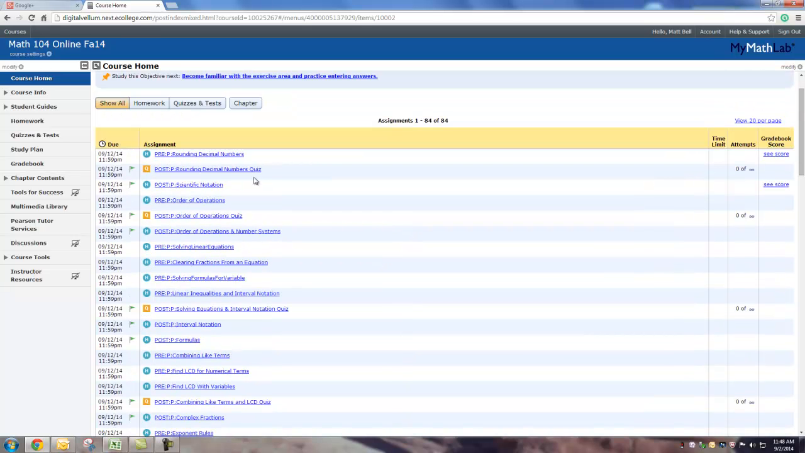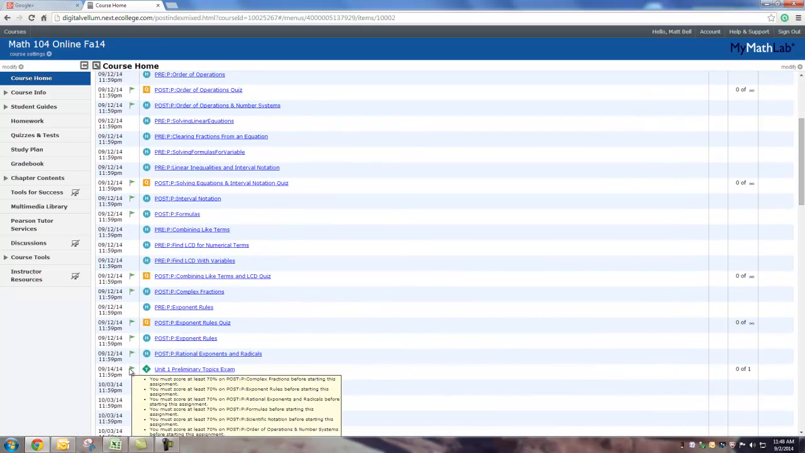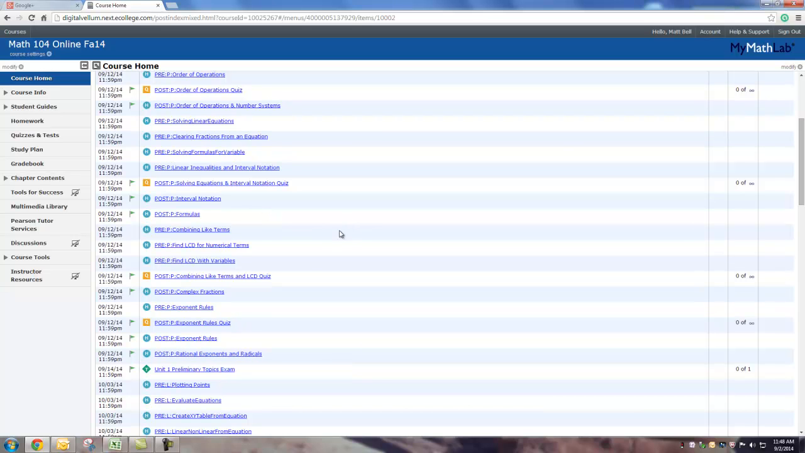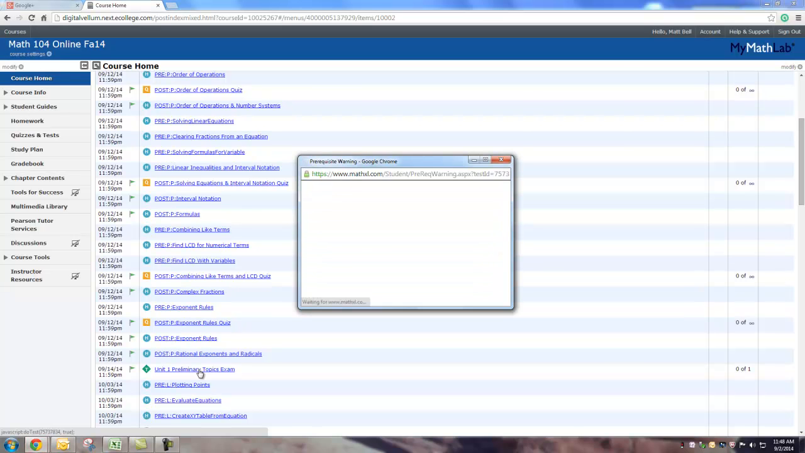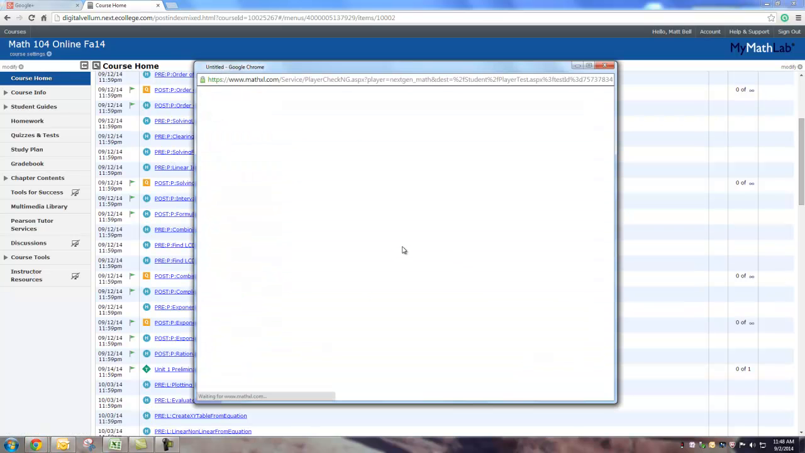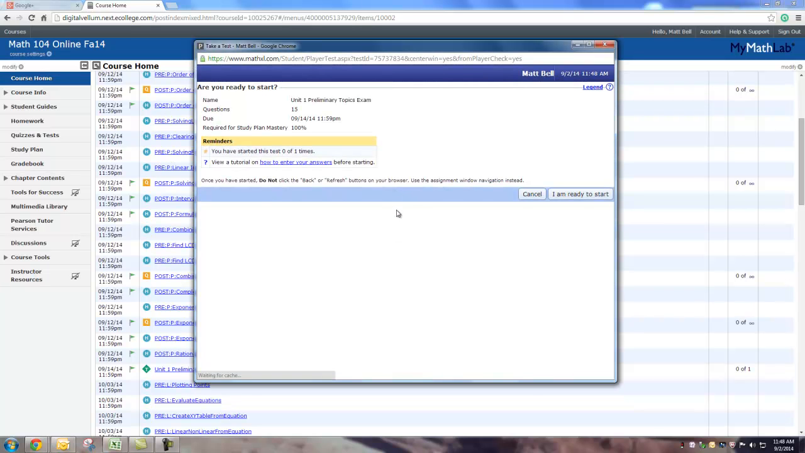Okay, so make sure you go through all of these assignments, do every assignment with at least a 70. Of course, you can get 100 on every single assignment, and then go in and do the Unit 1 Preliminary Topics exam. You can only do it once, one time and one time only. So make sure when you sit down to do it that you have the time to finish it. Okay, you have started this test 0 of 1 times. There's no time limit on the test, but once you start it, you have to complete it. All right, so make sure you have a nice hour or 2 block of time so that you can complete the Unit 1 Preliminary Topics exam.